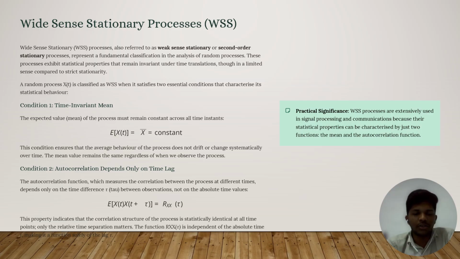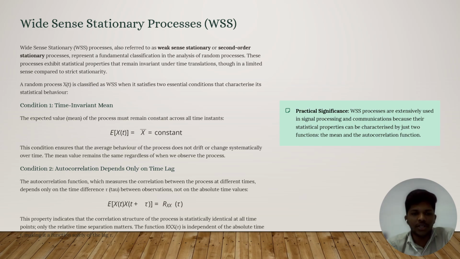And condition 2 is autocorrelation depends only on the time lag. The autocorrelation function, which measures the correlation between the process at different times, depends only on the time difference tau between observations, not on absolute time values, that is E of x of t into x of t plus tau is equal to autocorrelation Rxx of tau.